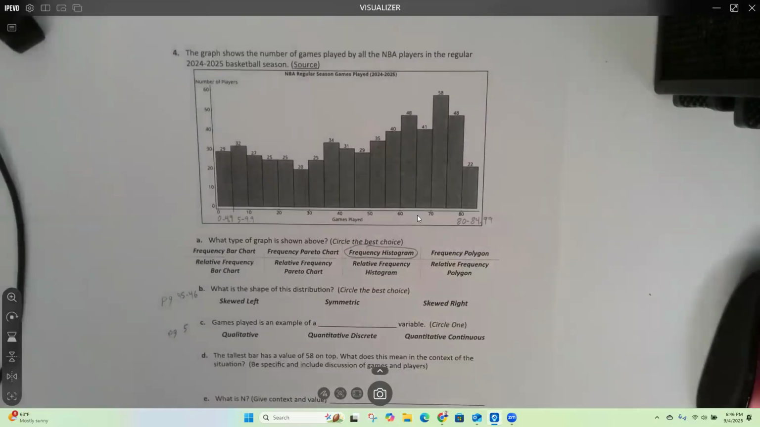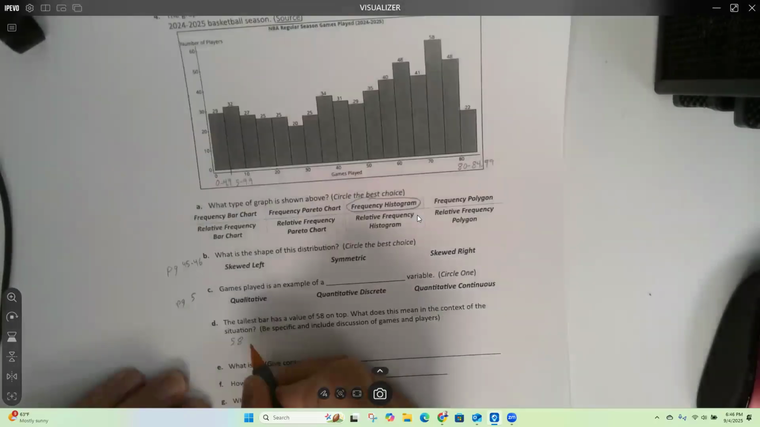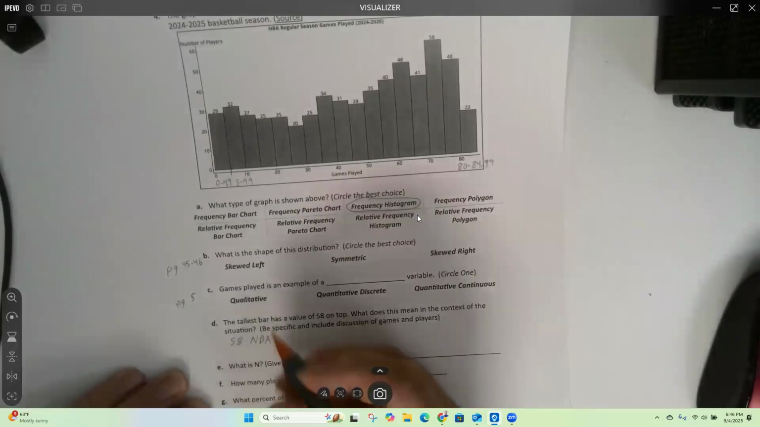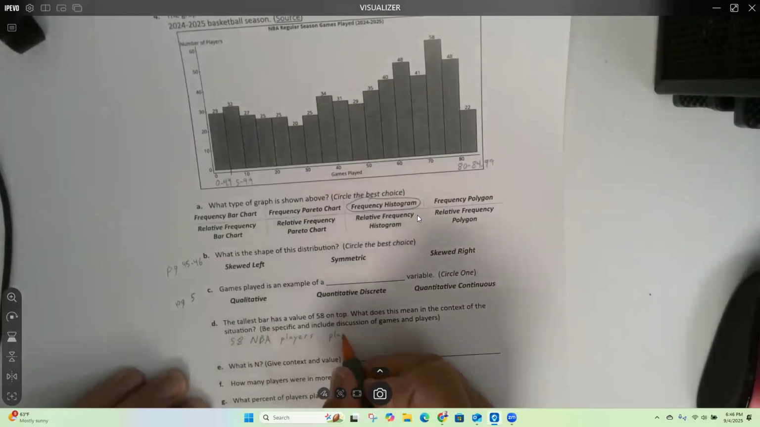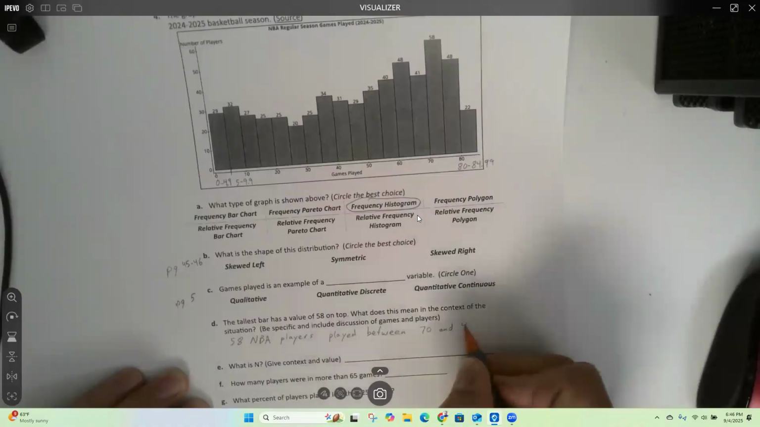58 NBA players played between 70 and 74.9 regular season games. Yep, you're right. 58 NBA players played between 70 and 74.9 games. Okay.